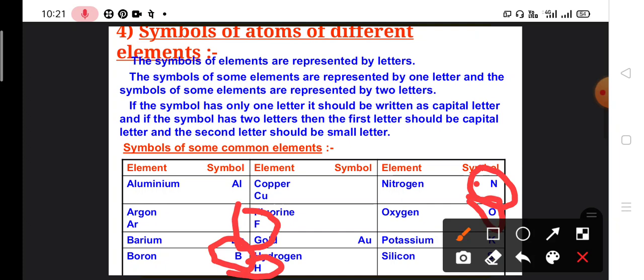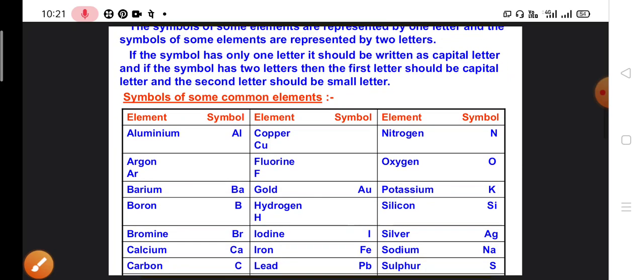But when we talk about an element symbol which has two alphabets, the first alphabet is written in capital and the second alphabet is written in small. This is to be taken care of properly: when we write symbols containing two alphabets, the first alphabet should be written in capital letter and the second alphabet should be written in small letter. Okay, now we'll continue.